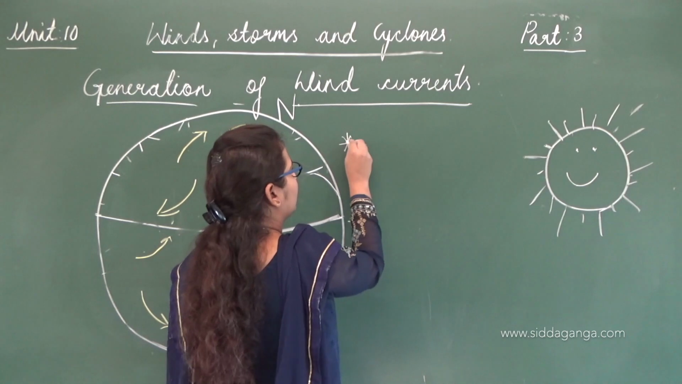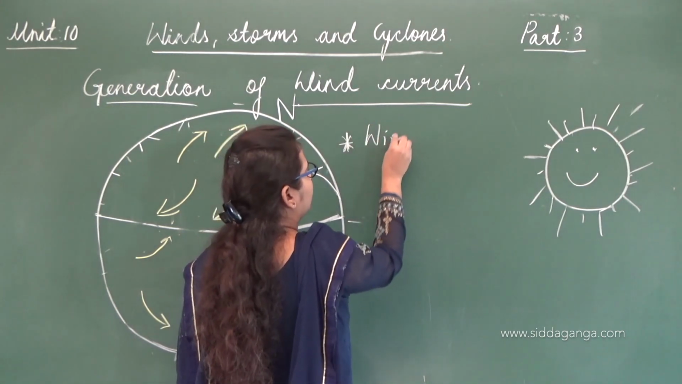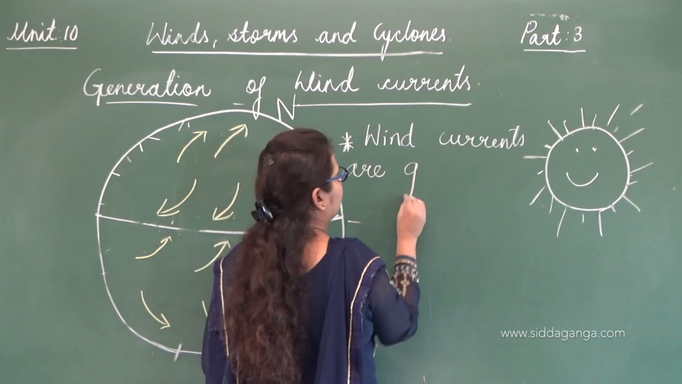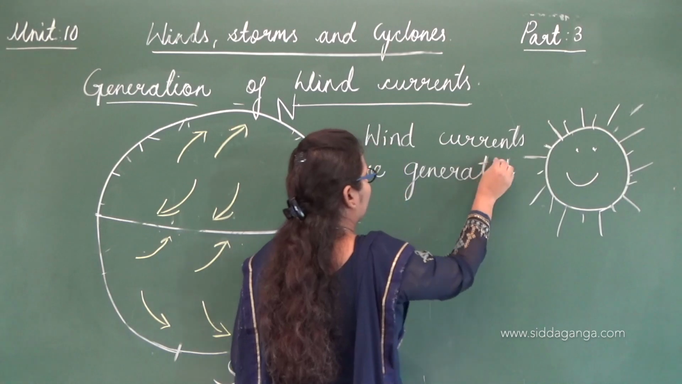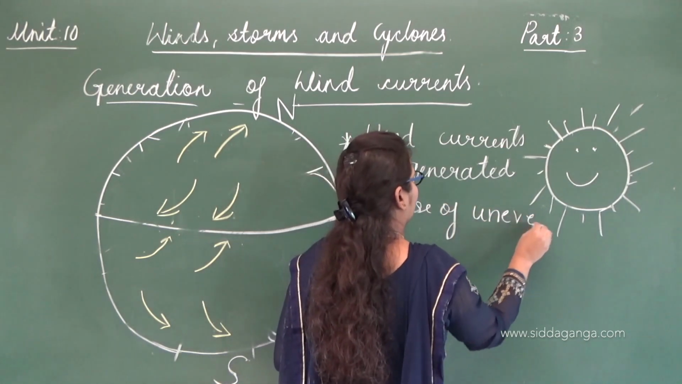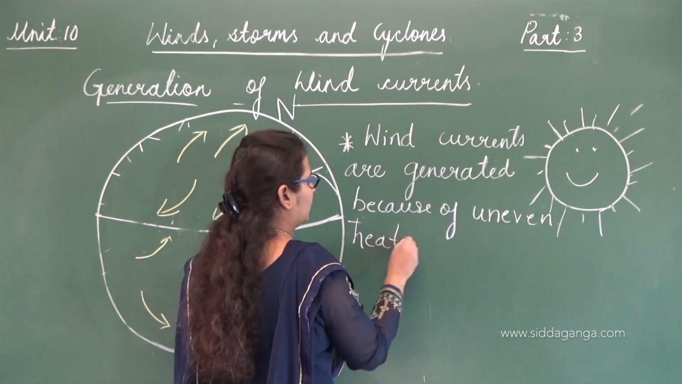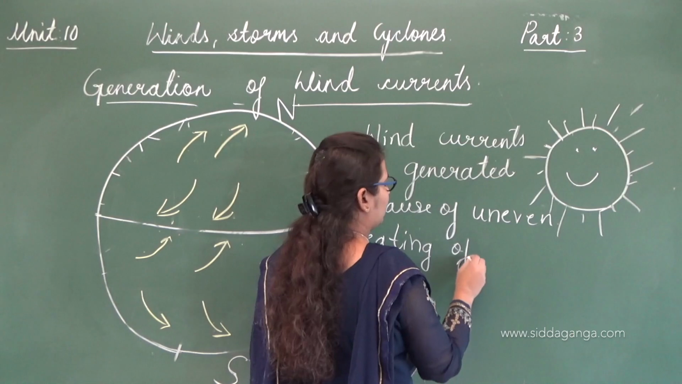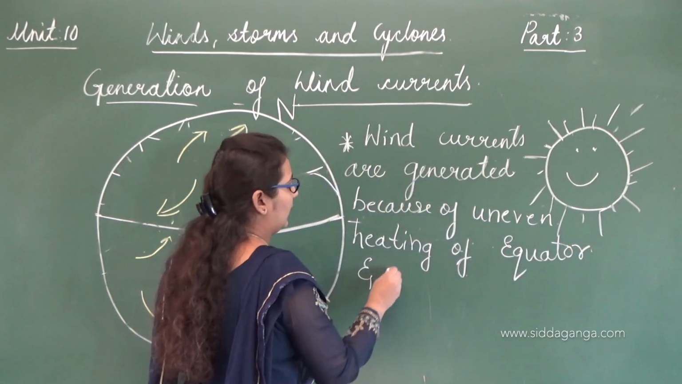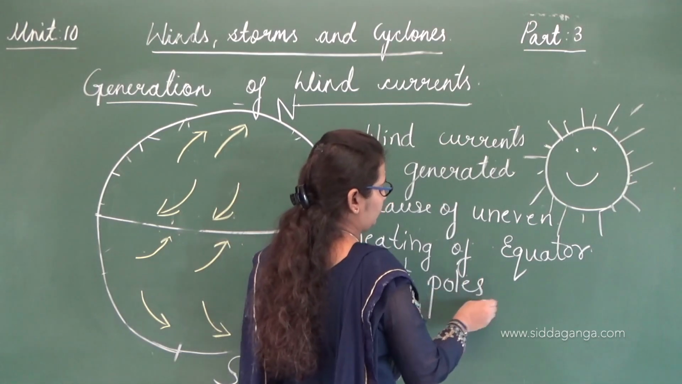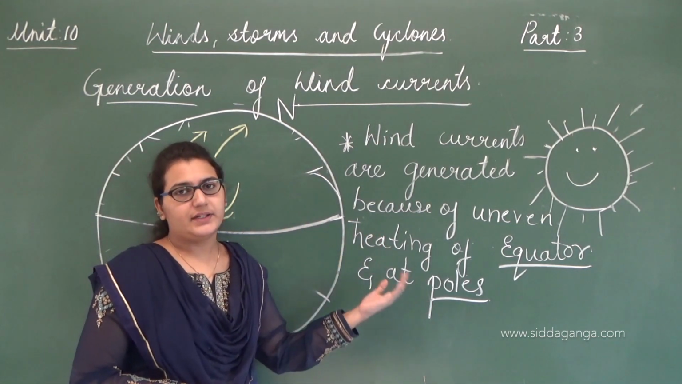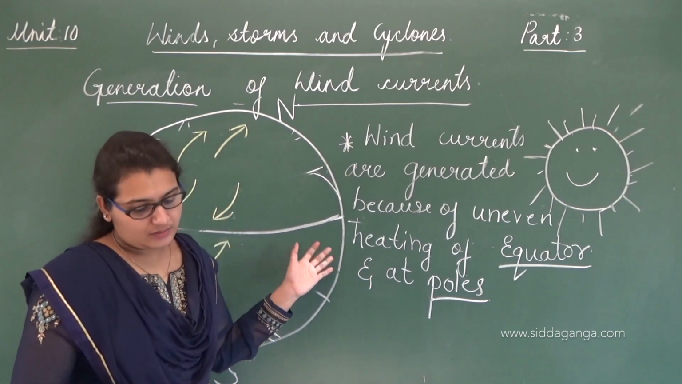Okay, so with this study we can clearly say that wind currents are generated because of uneven heating of the equator and poles. So this is what we can clearly understand by this.